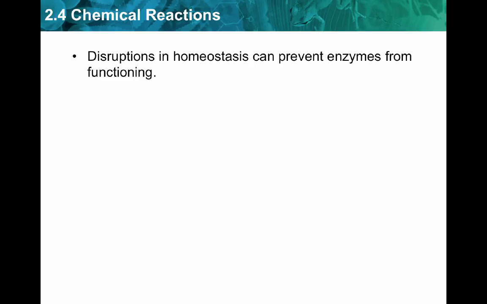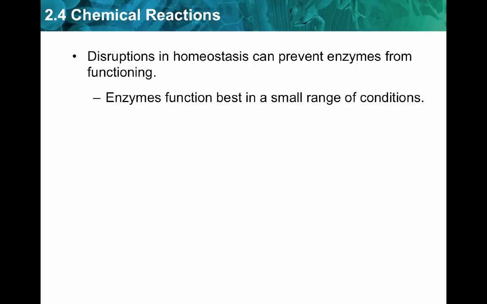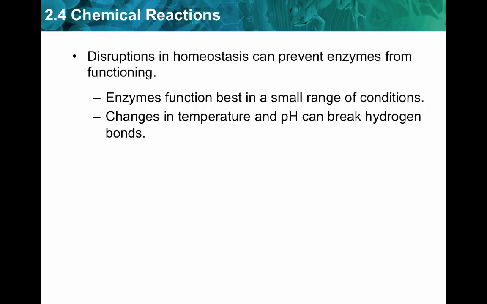Enzymes work really well. However, they do have parameters that they can work within. And so if the enzyme's environment is disrupted, then it's not going to work correctly. So disruptions in homeostasis, and homeostasis means that natural balance that the body has so that it can keep functioning on a daily basis. If there is a disruption in homeostasis, then the enzyme's not going to work well. And most of our enzymes have a narrow range of conditions that they can work under, right? They work best in a small range of conditions, or what we call an optimal condition.